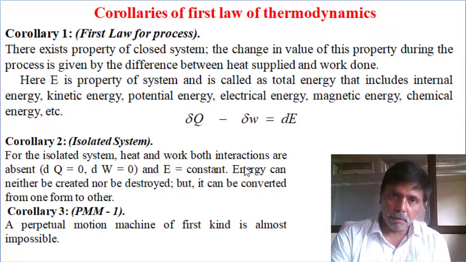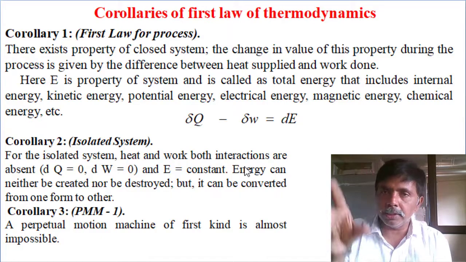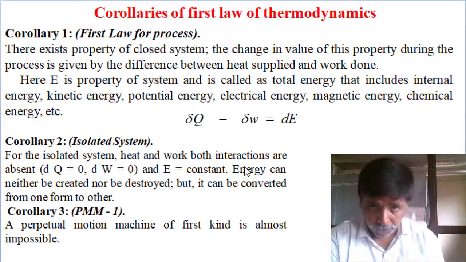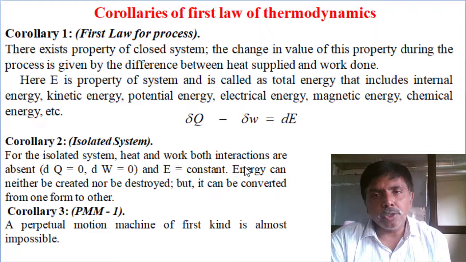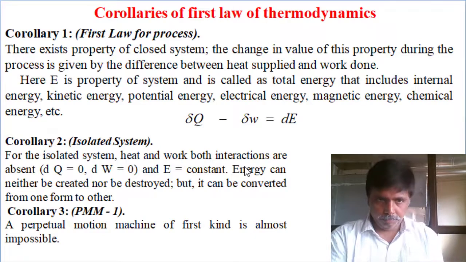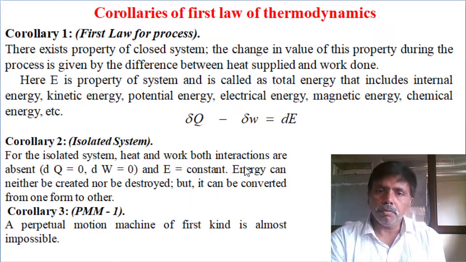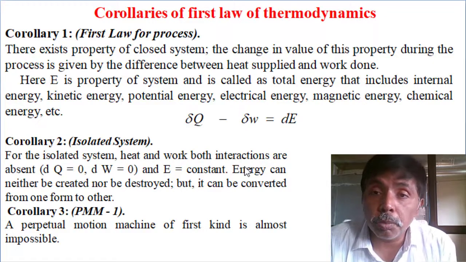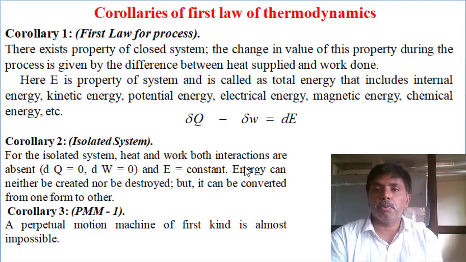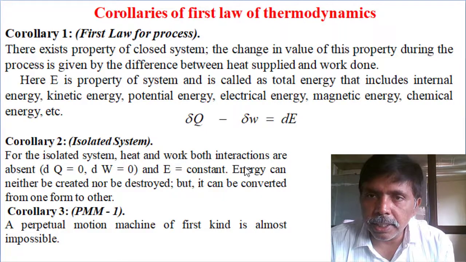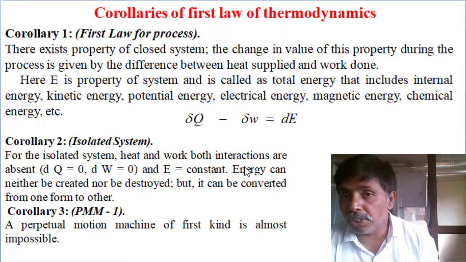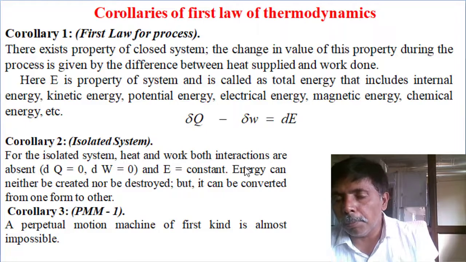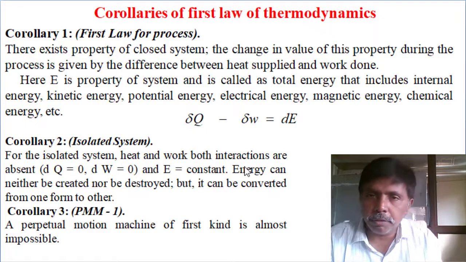First finding: for cyclic operation, the summation of heat interaction is equal to the summation of work interaction. Second finding: in an isolated system, energy is constant. Third, a perpetual motion machine of the first kind is practically not possible. Without input, if any scientist came forward claiming I can produce output, it is practically not possible. So these three findings we identified from the application of the first law of thermodynamics.